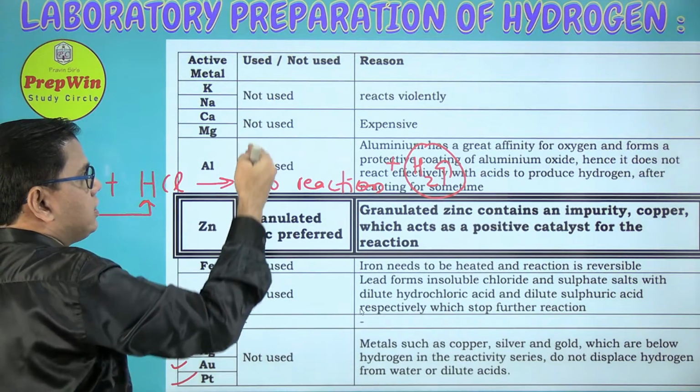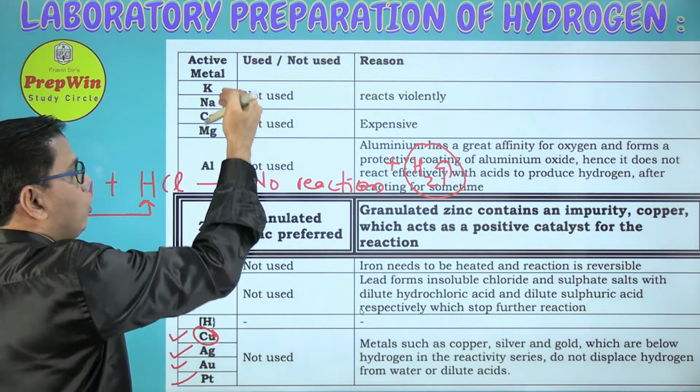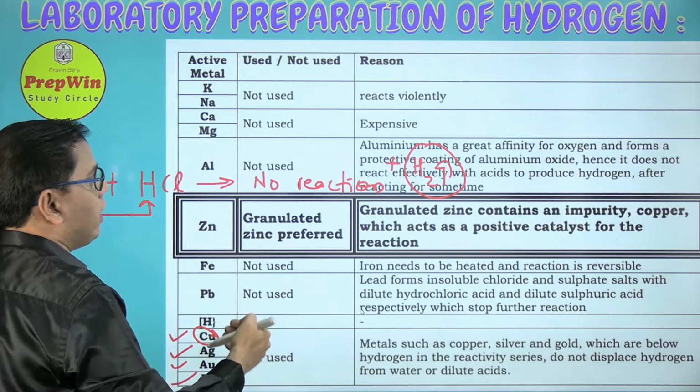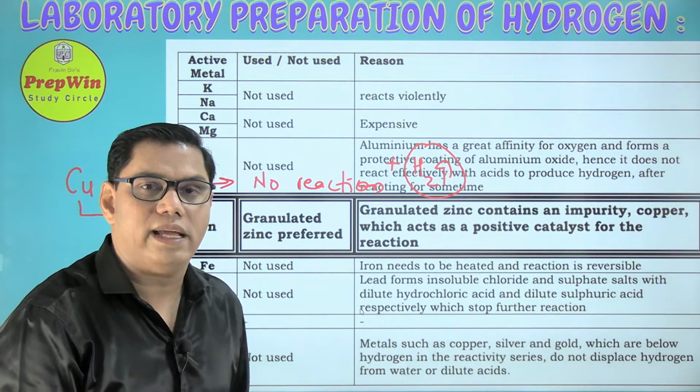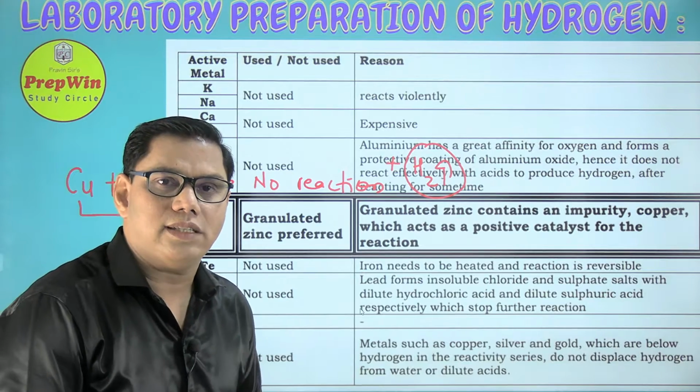In this reactivity series of metals, as you go down and down and down, you will see that metals which are located below at the end are very less reactive.